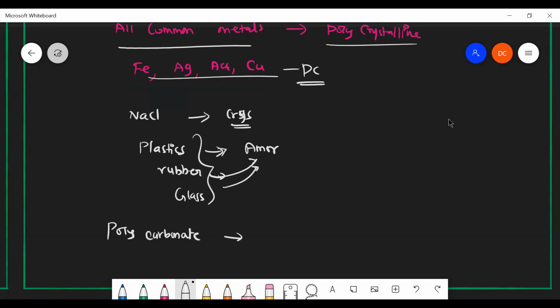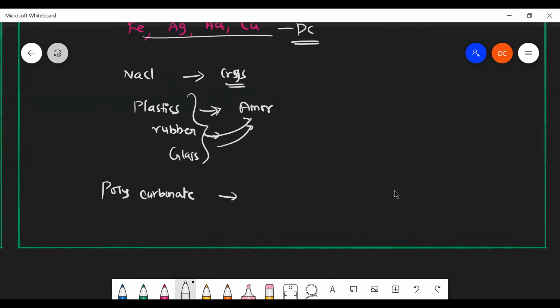Polycarbonate means what? Is it crystalline, amorphous, or polycrystalline? The word poly comes from polymers. Where did you see polycarbonate? Did you hear about polycarbonate? Pipes?